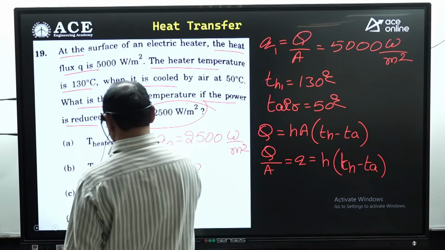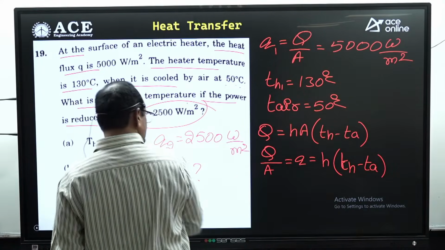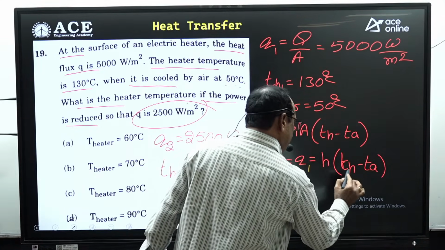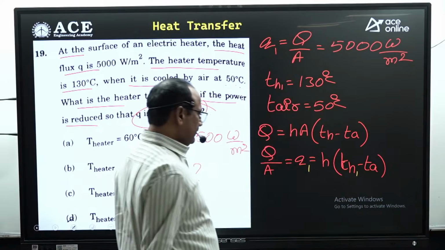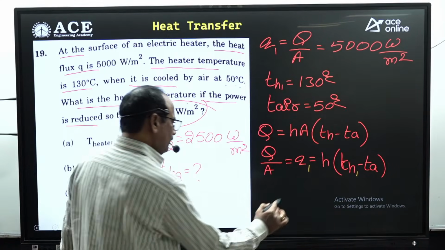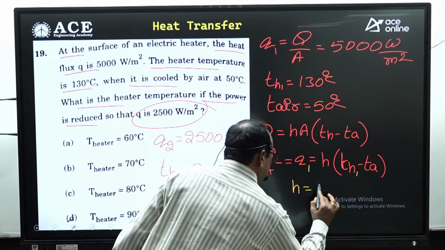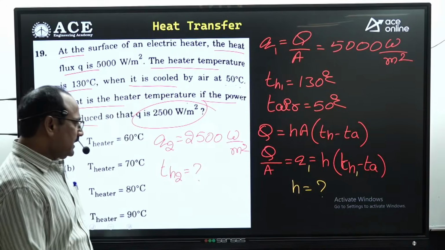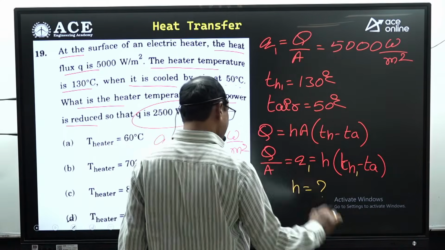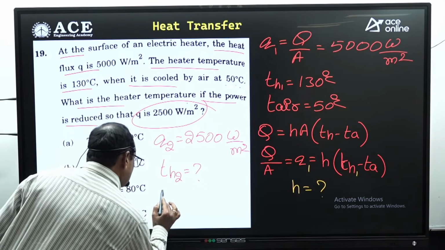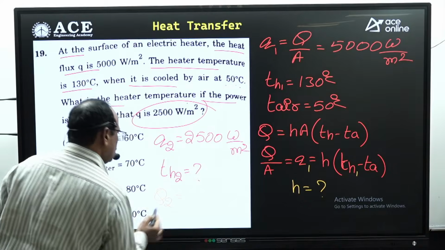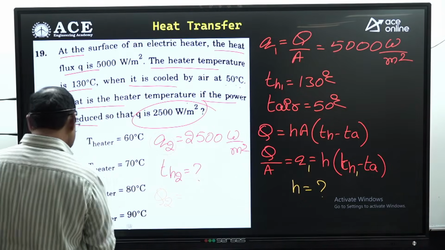In the first case, you take the Q1 equal to H into TH1 minus TA because atmosphere temperature remains same. From this, you first decide the H value. That is the heat transfer coefficient, convective heat transfer coefficient.